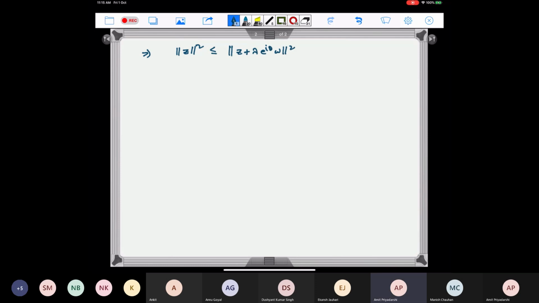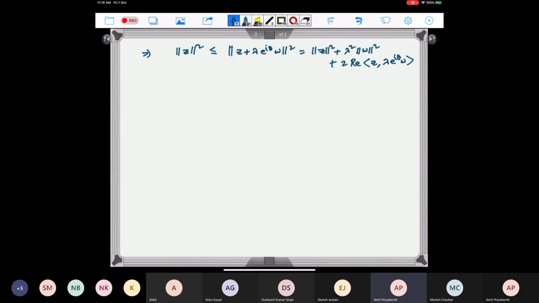And what is this? This is equal to norm z squared plus lambda squared times norm w squared plus 2 times the real part of z inner product with lambda e to the i theta w.